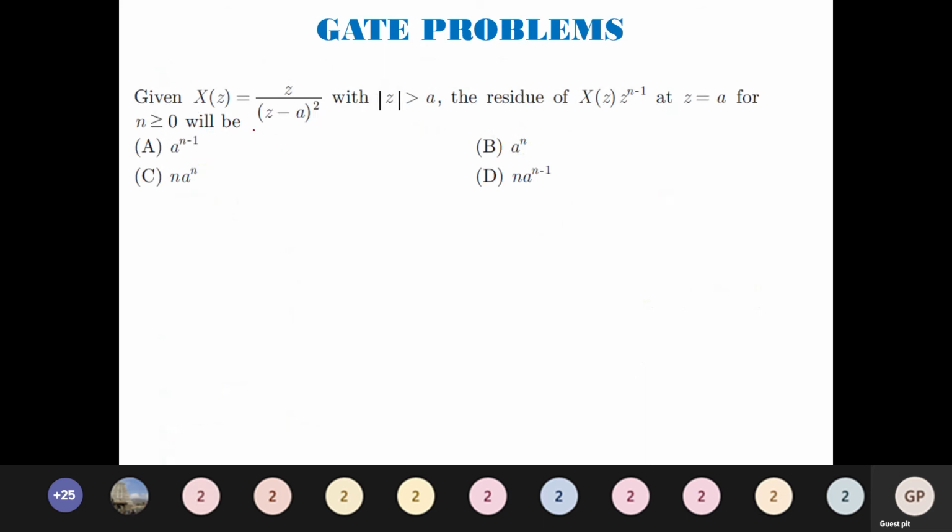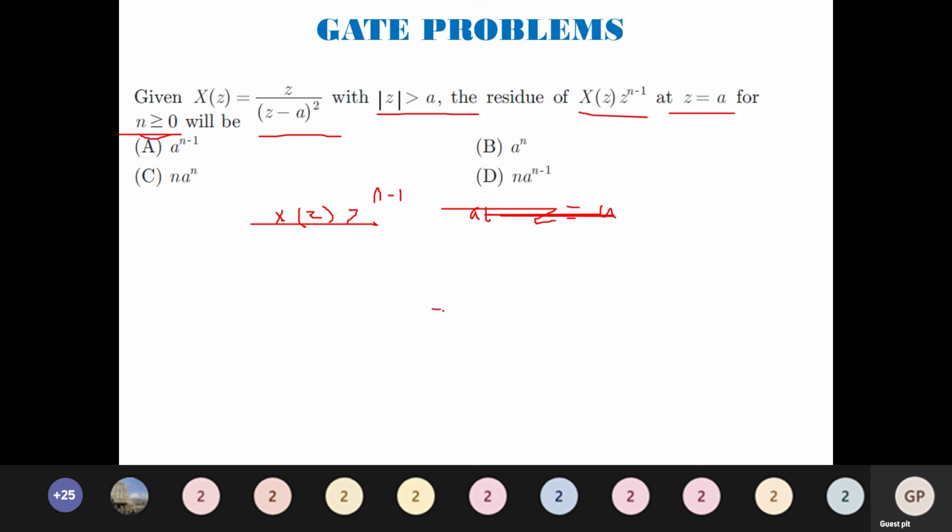Given X(z) equals z by (z minus a) the whole squared, |z| greater than a, the residue of X(z) z^(n-1) at z equals a for n greater than or equal to 0 will be what? This is what they have asked. Again, very simple. We can go for the residue method of finding this. The residue method, if you remember, I will let you know now. It is X(z) z^(n-1), and they are asking at z equals a. We have to find it.